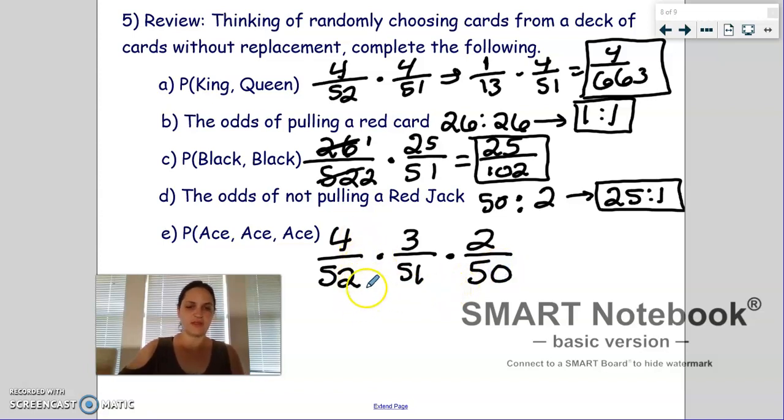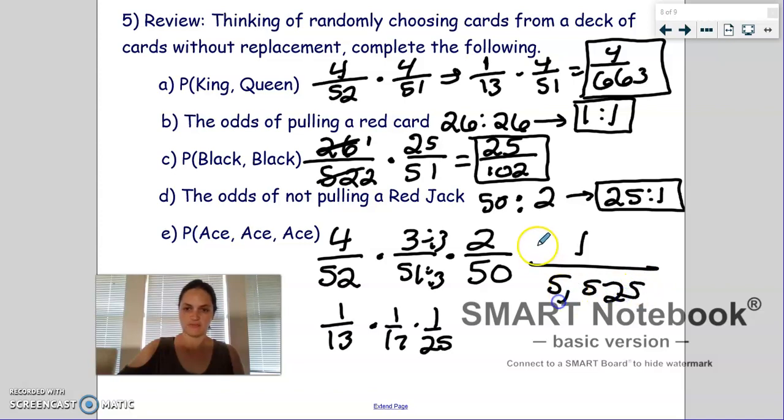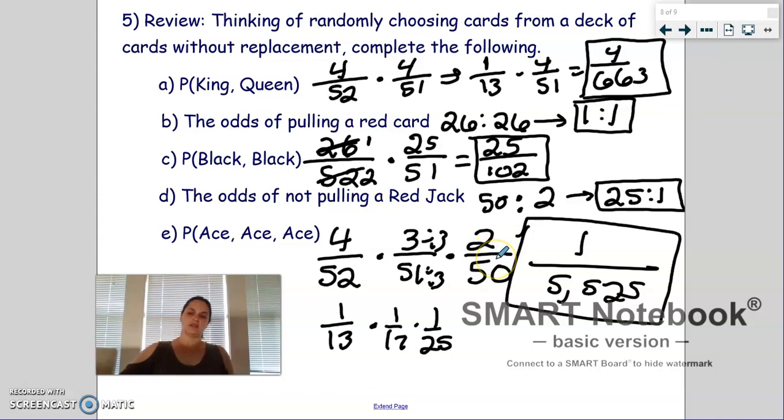Definitely want to simplify these first to make things easier. These are both divisible by 4. That ends up being 1 out of 13. If you didn't catch this, they are both divisible by 3, so you can simplify this as well. 1 out of 17 and 1 out of 25. And you can multiply that on your calculator. That ends up being 1 out of 5,525. And that's a good review of both probability and odds for you.